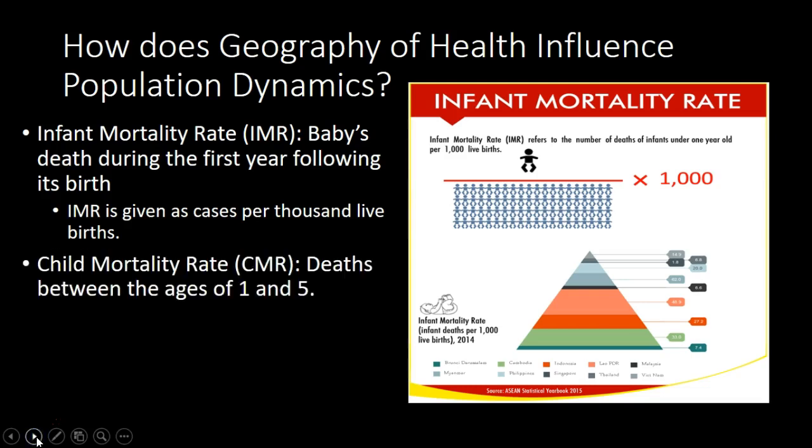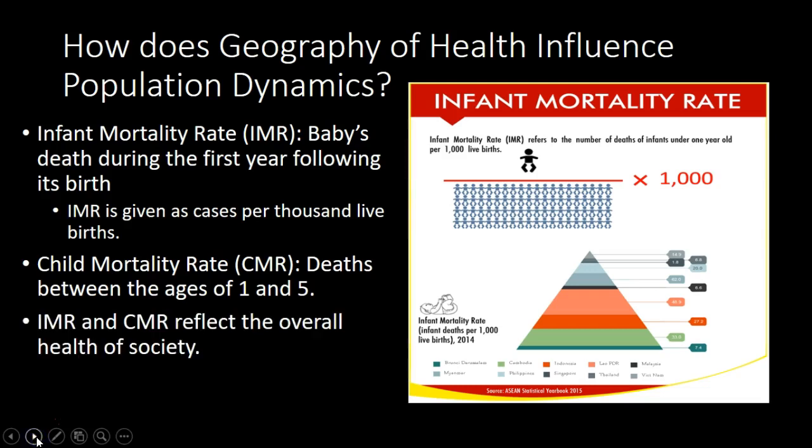Child mortality rate is deaths between the ages of 1 and 5. So if you make it past 1 and you die, you're no longer considered infant mortality. It's now child mortality. The IMR and the CMR reflect the overall health of a society. If babies can't live past 1 and children can't live past 5, then there's probably some sort of issue within the society. So the IMR for a country doesn't tell the whole story, though.